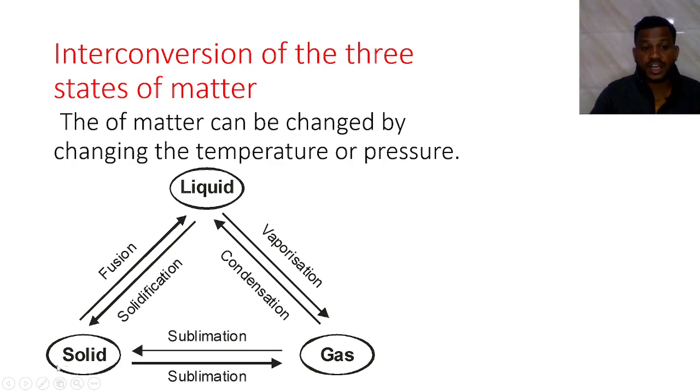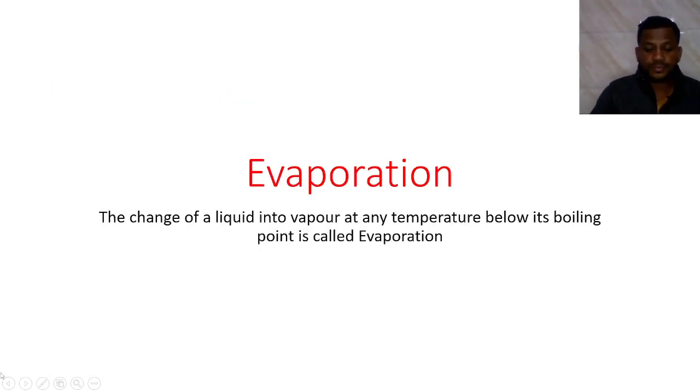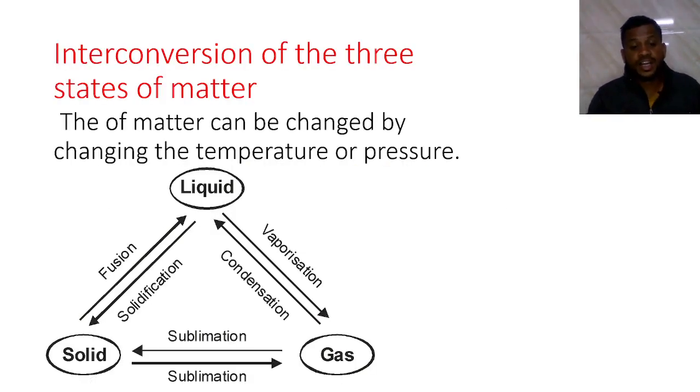Here we can see, when liquid is vaporized it turns into gas, and when gas is condensed, it converts into liquid again. When the liquid is frozen, it becomes solidification and changes into solid. When we heat the solid, some solids are directly converted into gas by the phenomenon of sublimation.